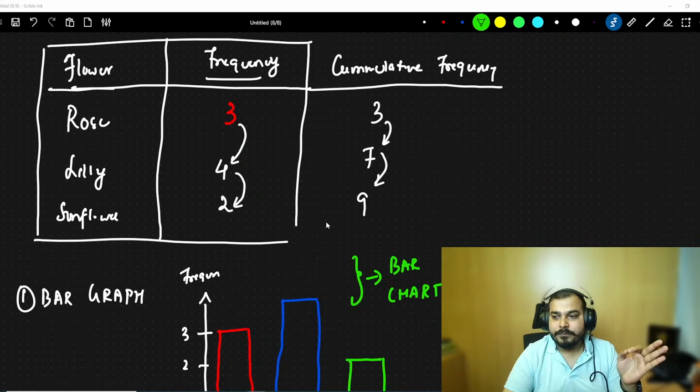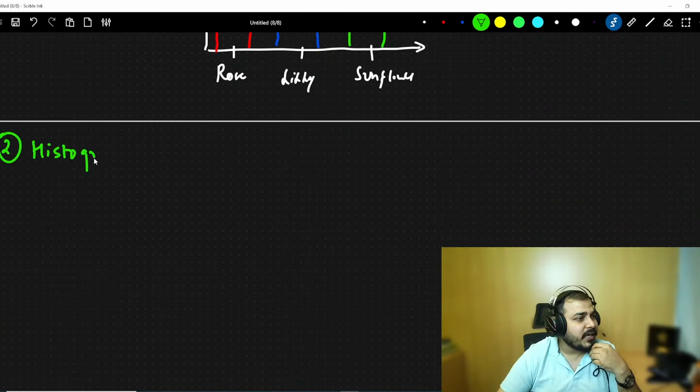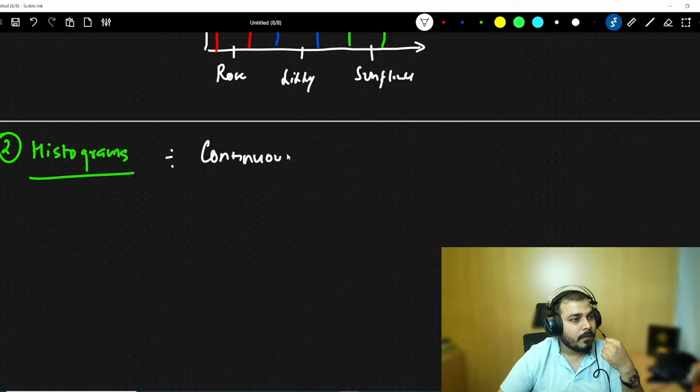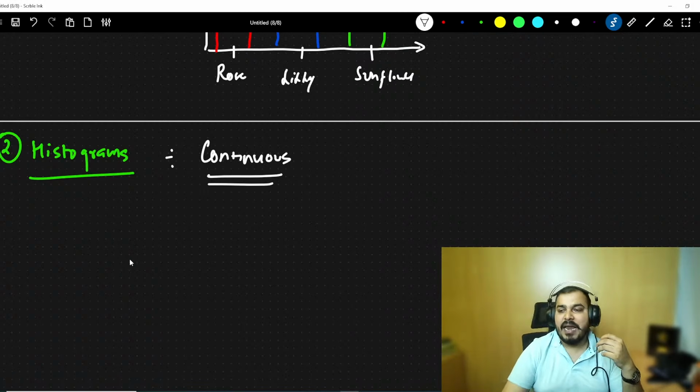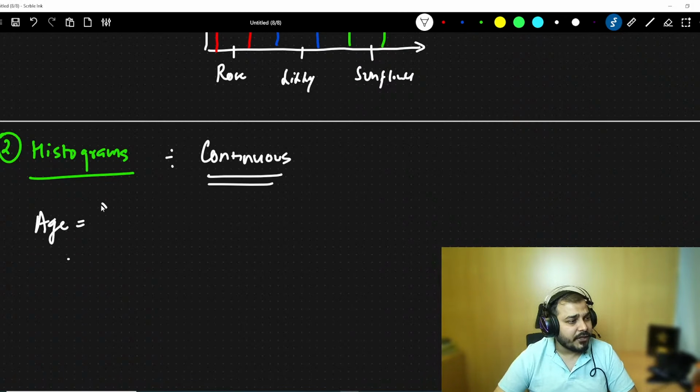Now, what if I consider the next example, which is called histograms? Now, in the case of histogram, how do we define it? First of all, your data should be continuous over here. Okay, continuous. It cannot be discrete. Let's take one example of age.